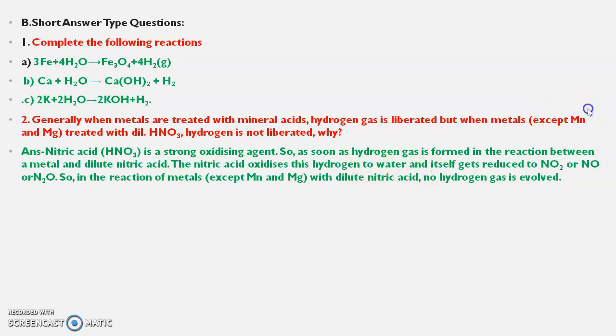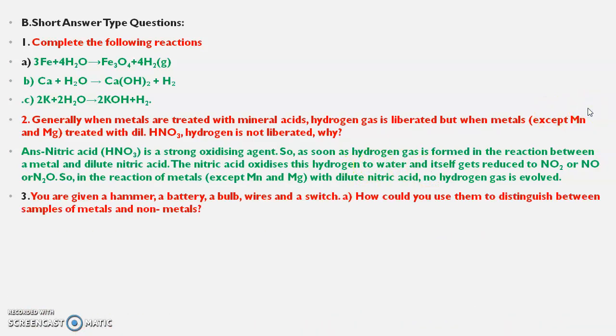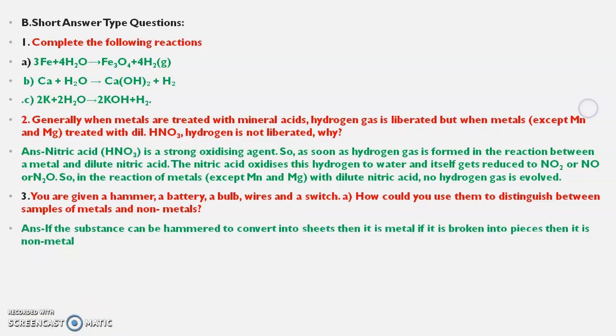Next, you are given a hammer, a battery, a bulb, wire and a switch. How could you use them to distinguish between samples of metal and non-metal? If a substance can be hammered to convert into a sheet, then it is a metal. If it is broken into pieces, then it is a non-metal.